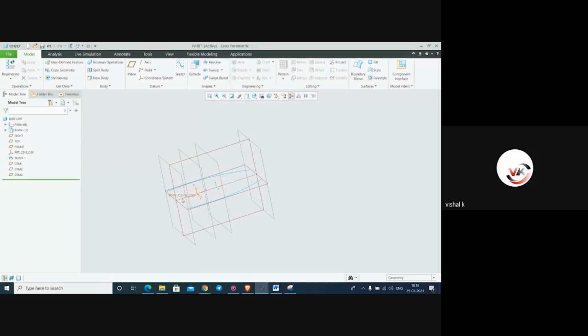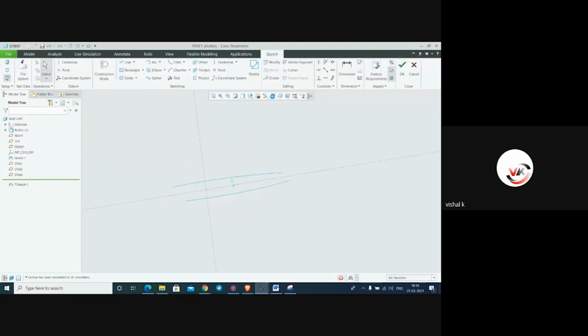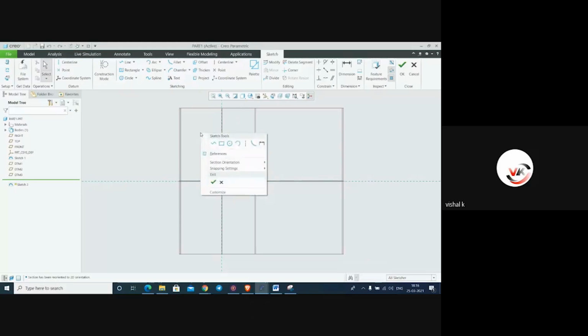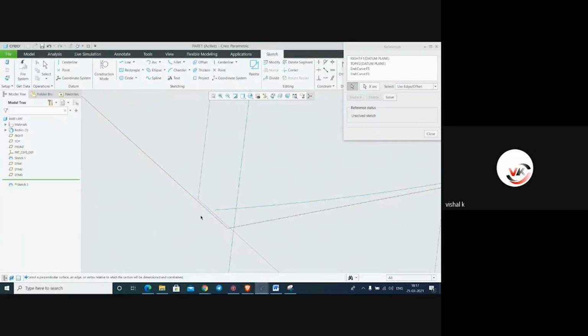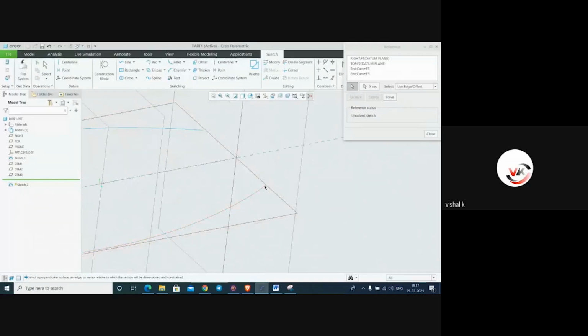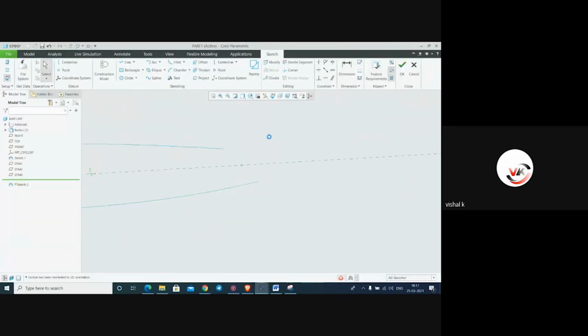next is we have to create one profile on this plane. Sketch, normal to the screen, right click, make it references, first point, zoom it and select the point. Normal to the screen.